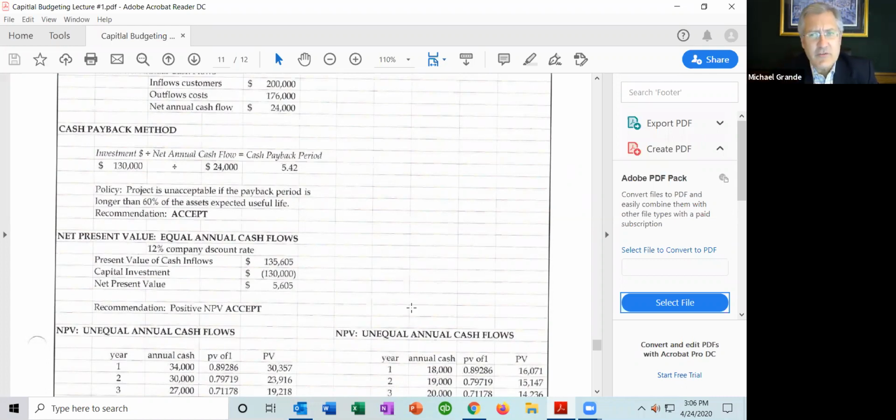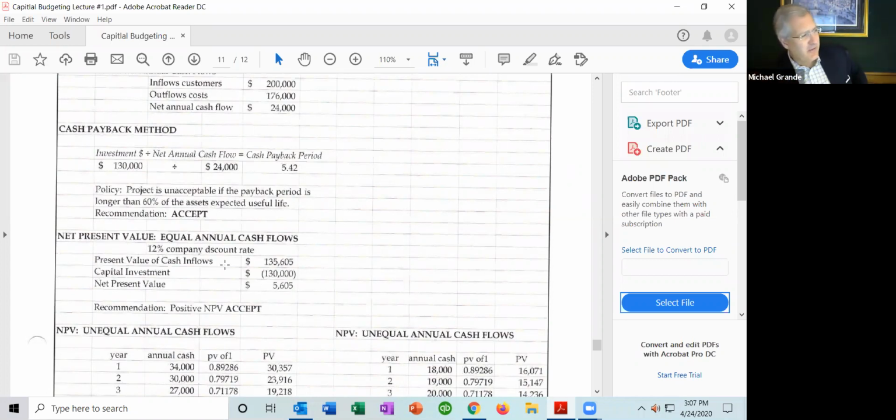A zero is also acceptable. A net present value of zero is acceptable because the rate of return on the project is exactly equal to the company's required minimum rate of return. If they have a minimum rate of return of 12%, the net present value is zero. That means it's equal. They go with it. If the company had a net negative, if it had negative net present value, that means the rate of return on the project is less than the company's required minimum. Therefore, they would reject it.